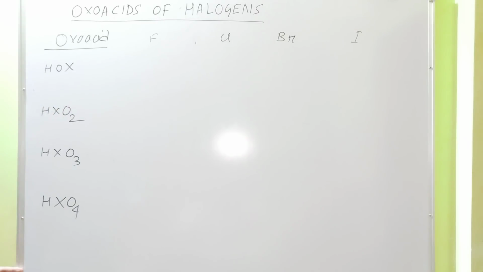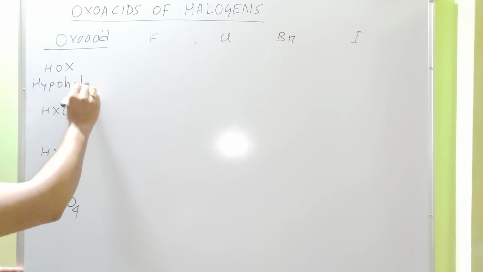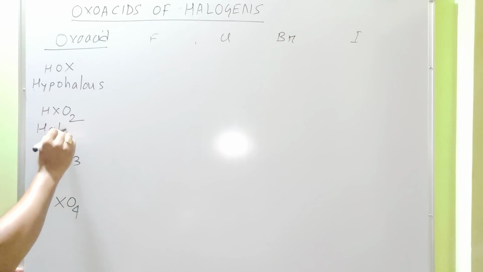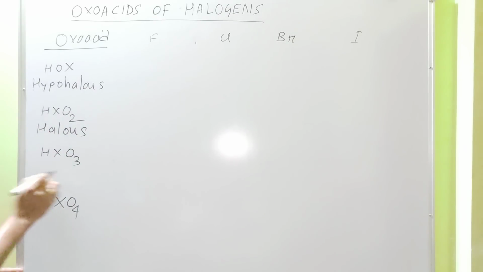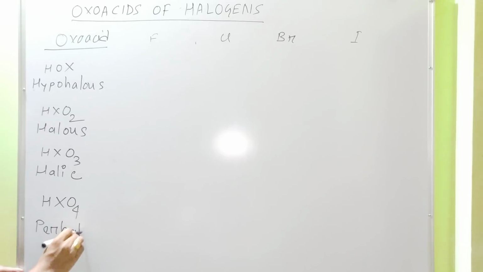This is known as hypohalous. It is halous. It is halic. It is perhalic.